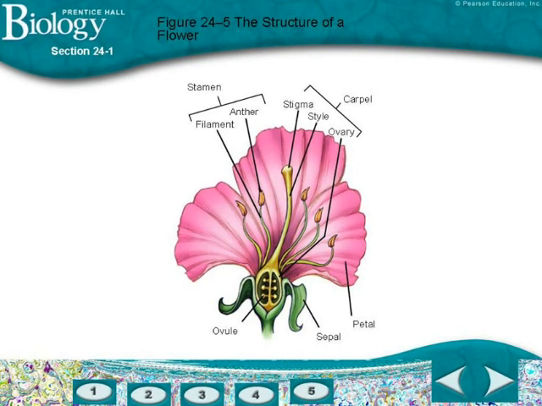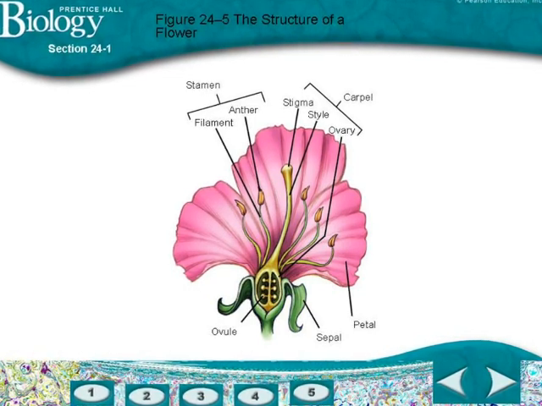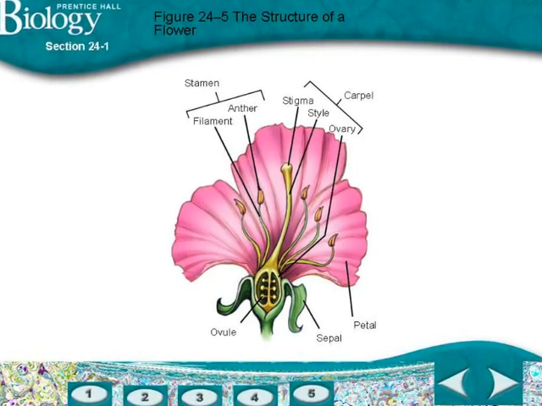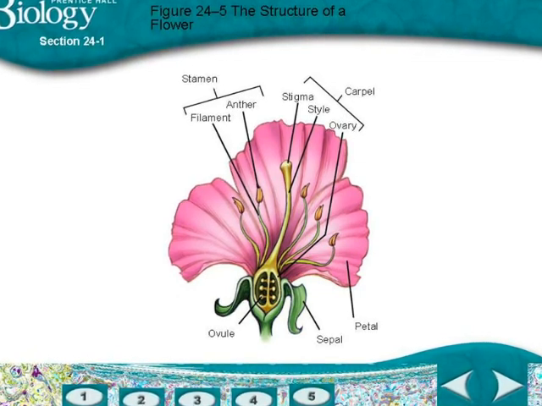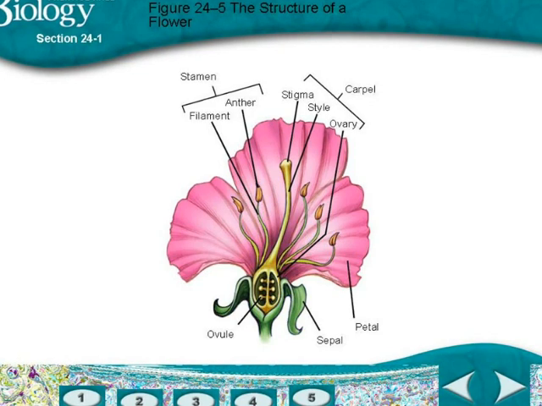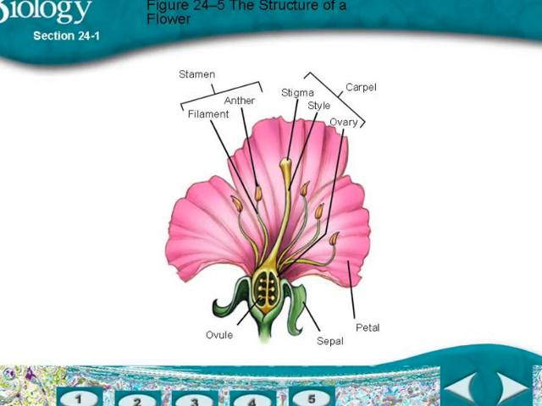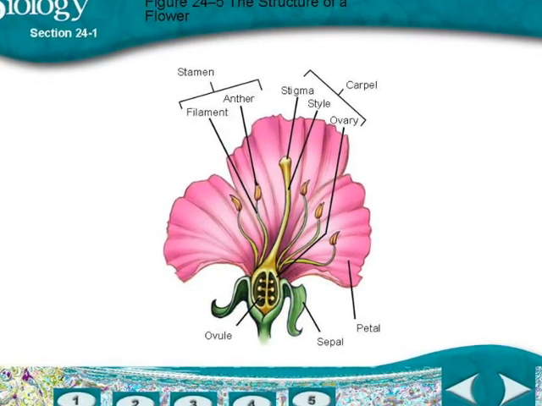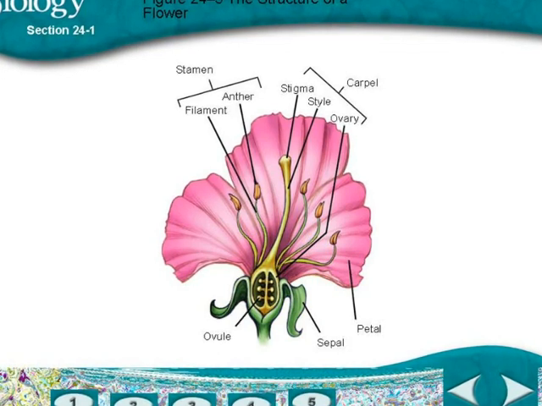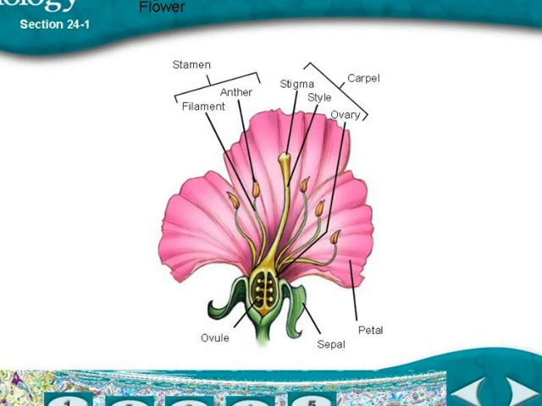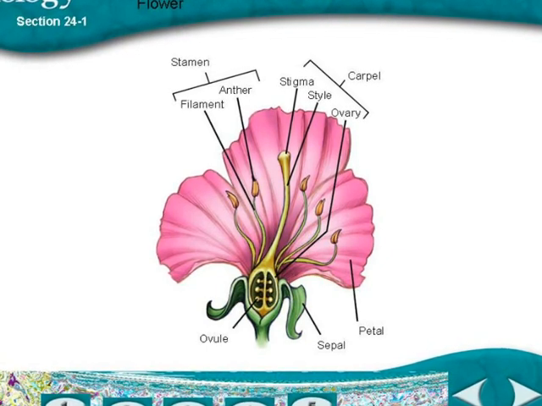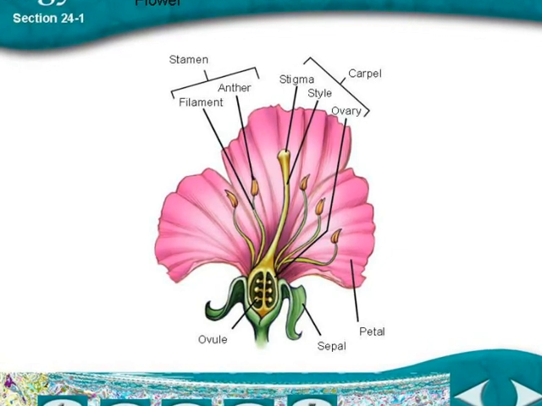Let's refresh our memories about how plants reproduce so that we can better understand his experiments. Remember, the stamen of the flower is the male part of the flower that produces the sperm that is carried by the pollen. The carpel, sometimes called the pistil, is the female part of the flower that produces the ovules or eggs. When the sperm fertilizes the ovules, a zygote develops which will be enclosed in a seed.